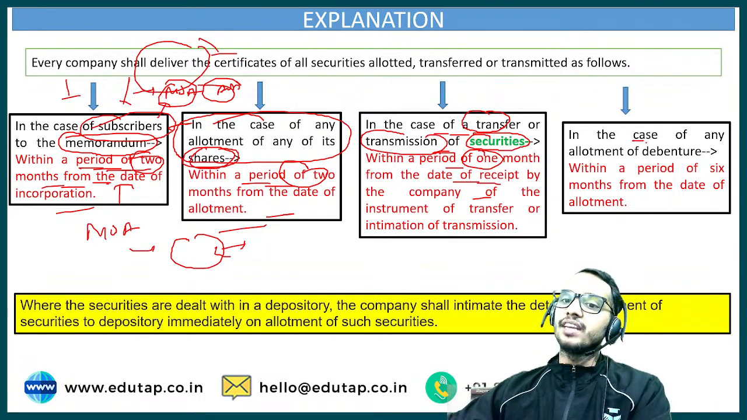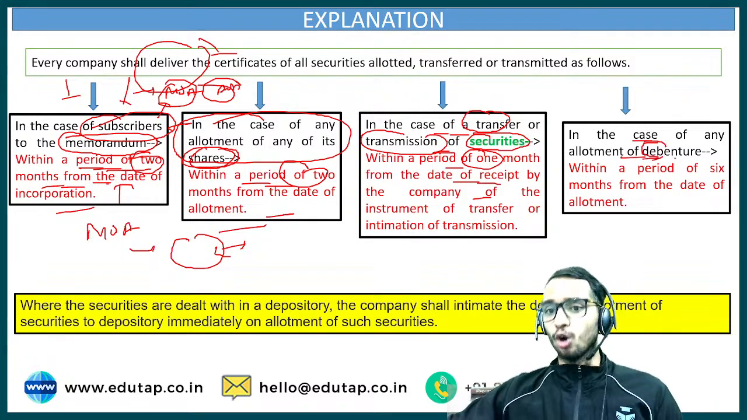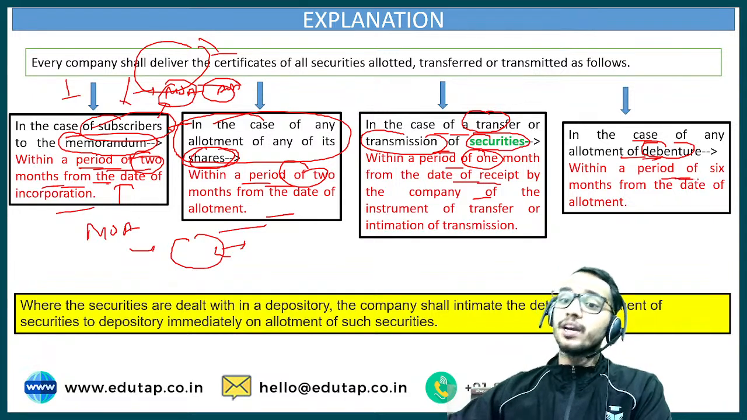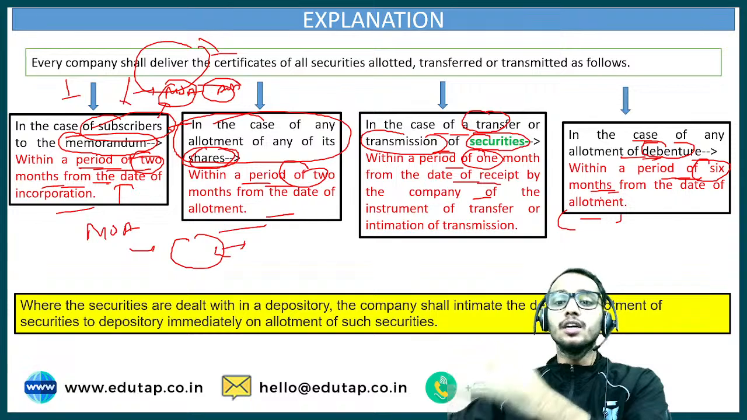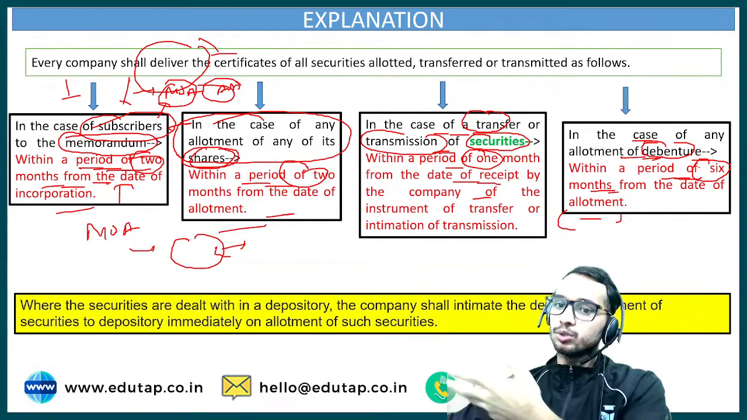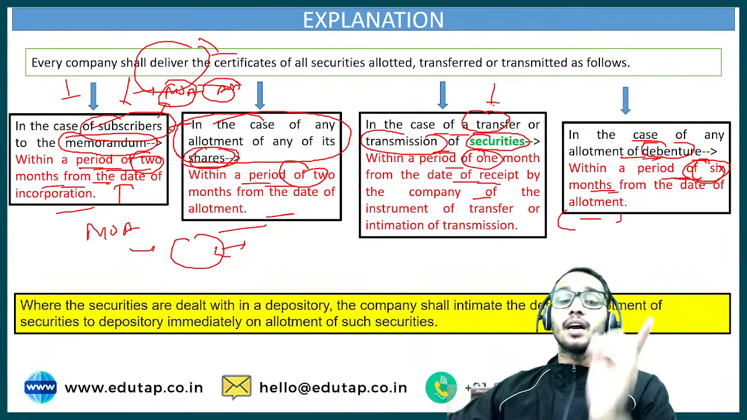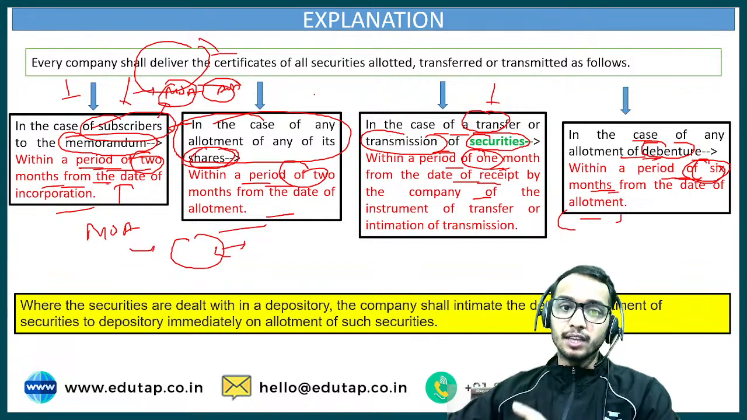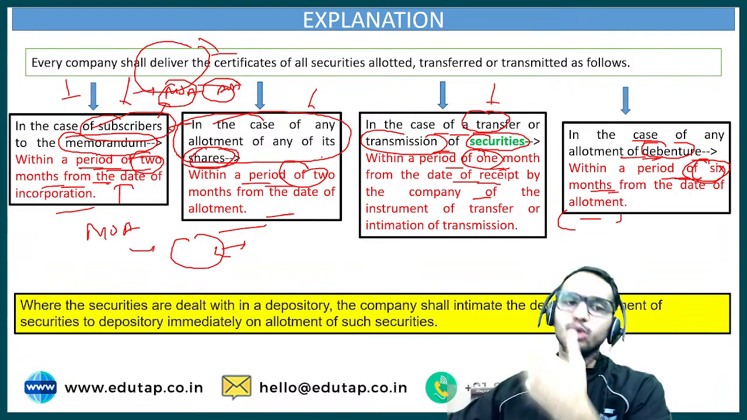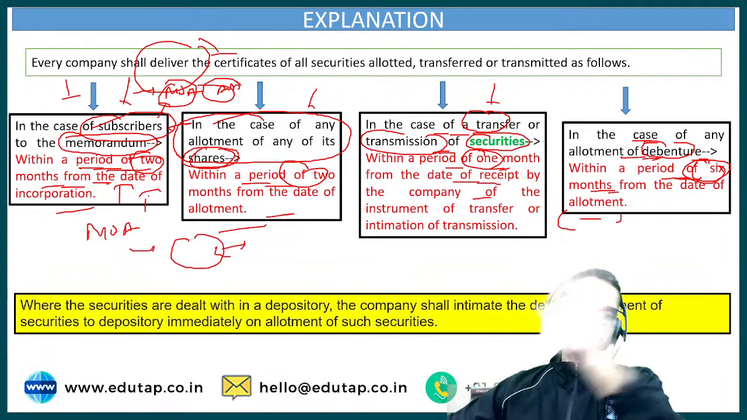Every company shall deliver the certificate to the new security holder. In case of any allotment of debentures, within a period of 6 months. Again, you have to remember this. In case of other allotments, in case of debentures, the time period is 6 months. Otherwise, in case of transfer and transmission, for both it is 1 month. In case of shares, normal scenario, 2 months, and subscriber to the memorandum, again 2 months. Got it? Got the overall understanding?